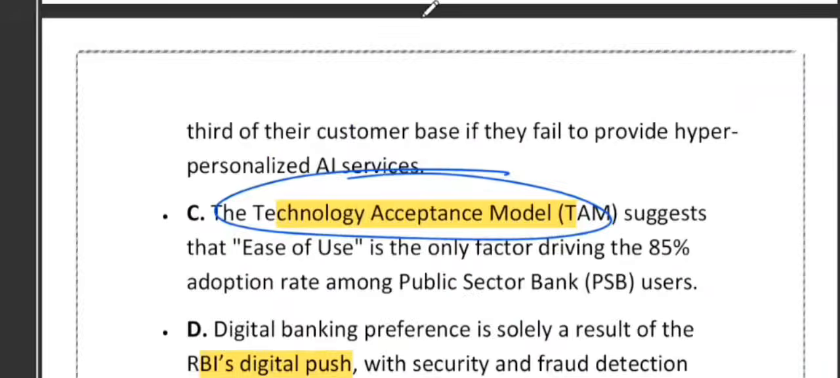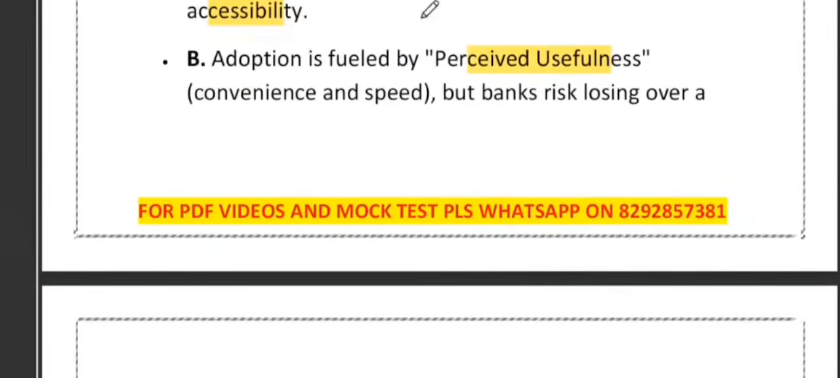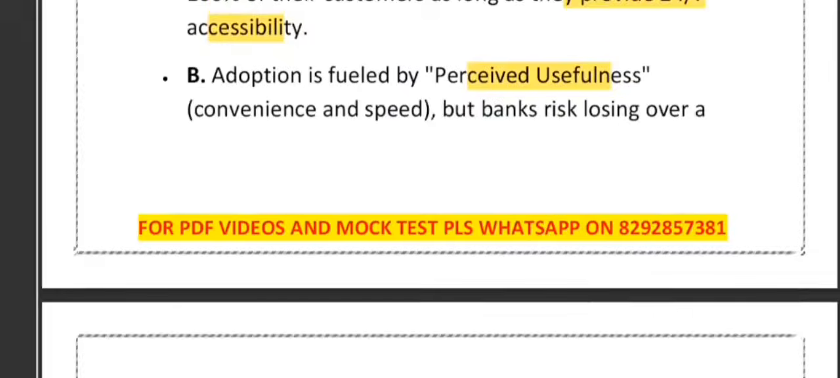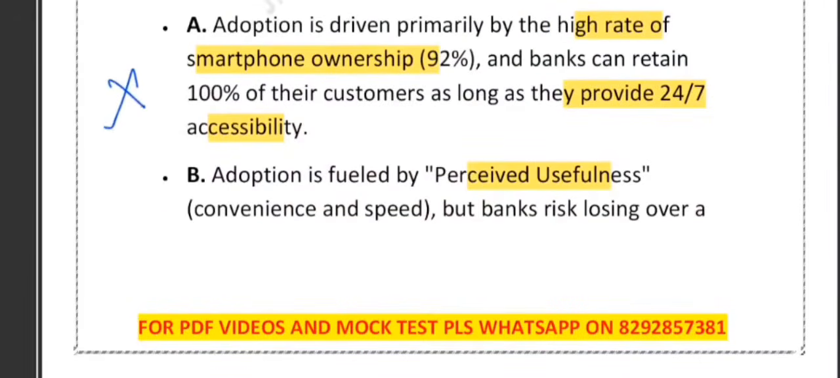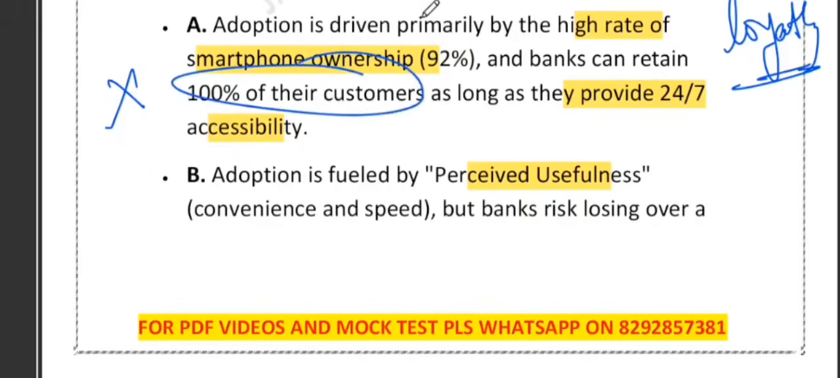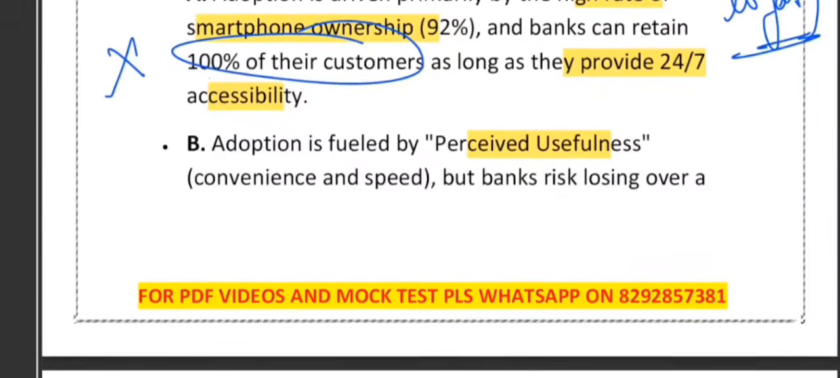Option A says that adoption is driven primarily by smartphone ownership. No, that's wrong. Why is it wrong? Because smartphone ownership enables digital banking, but it does not drive loyalty. And 24/7 access is now a basic expectation, not a differentiator. This statement over-promises, claiming to retain 100% of customers. Actually, it is unrealistic. Customers today want speed, convenience, personalization, not just access. Access is just a basic expectation, not a differentiator. And a bank can never retain 100% of its customers. This is an unrealistic assumption.